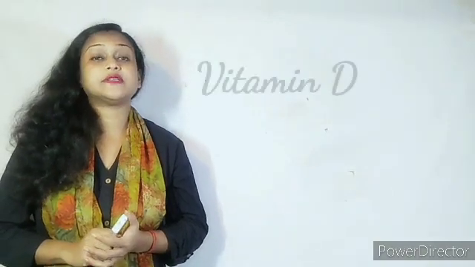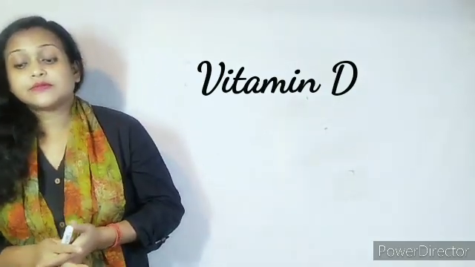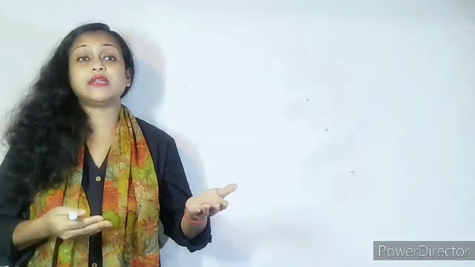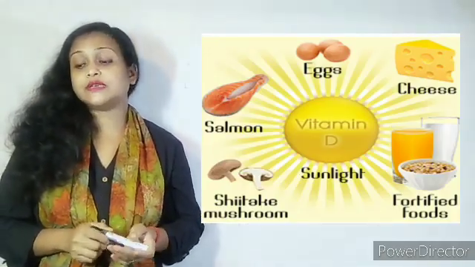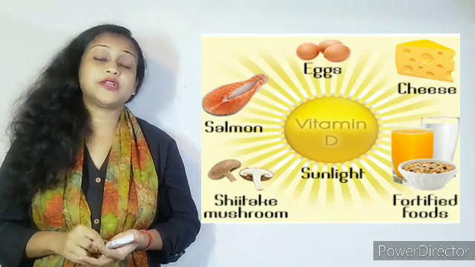Our next vitamin is vitamin D. Vitamin D is needed for the proper growth of bones. This vitamin is made by the body when the body is exposed to sunlight. So some amount of sunlight every day is necessary for the body, because when the body is exposed to the sunlight, the formation of vitamin D takes place in the body. There are also certain food items which are rich in vitamin D, like ghee, milk, butter, fish and egg. So these are the 3 vitamins.